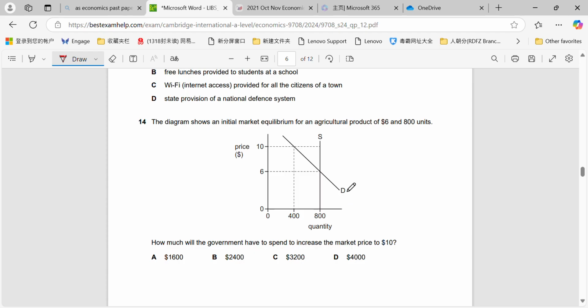Okay, 14. Diagram shows an initial market equilibrium for an agricultural product of $6 and 800 units. How much will the government have to spend to increase the market price to $10? Very simple. They'll have to spend the market price multiplied by the quantity, right? So they'll have to spend this line in here essentially, which is 10 multiplied by 400. So they will therefore have to spend $4,000 to do so.